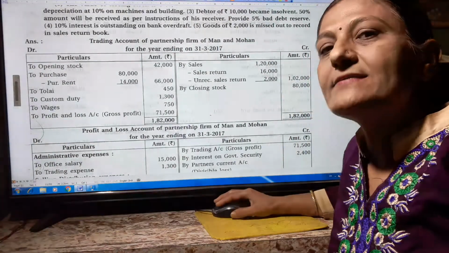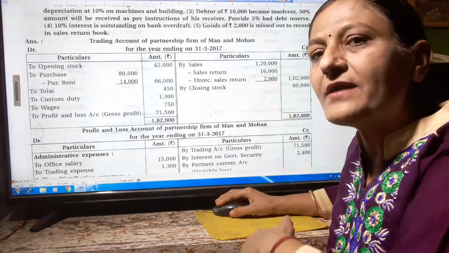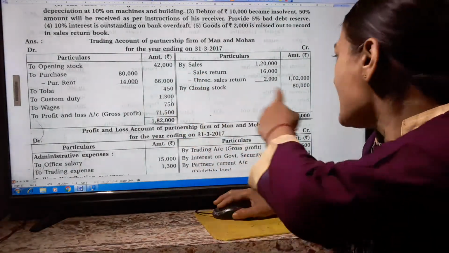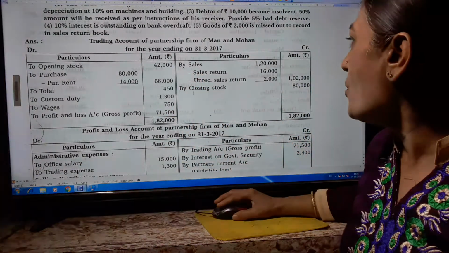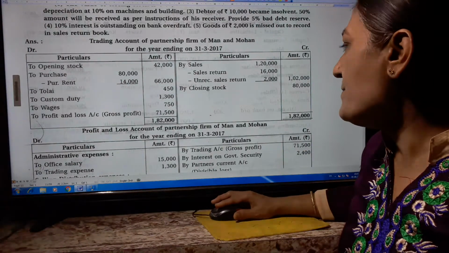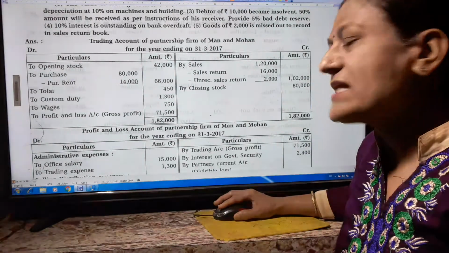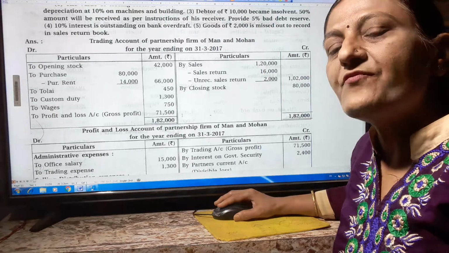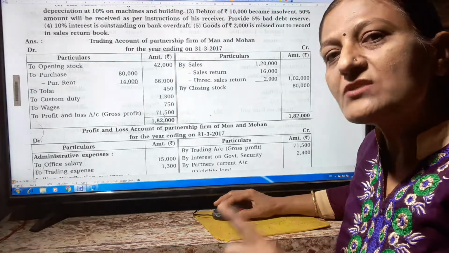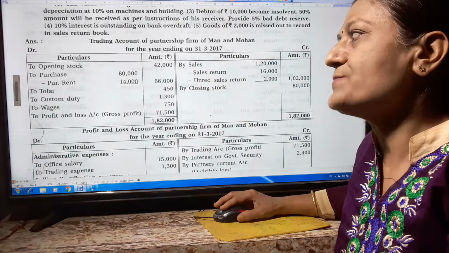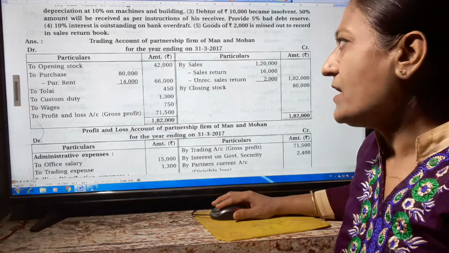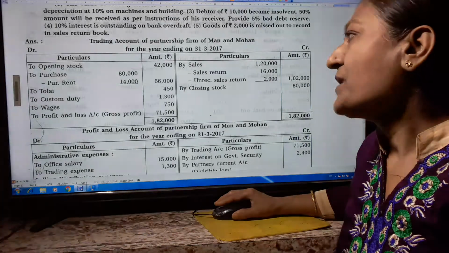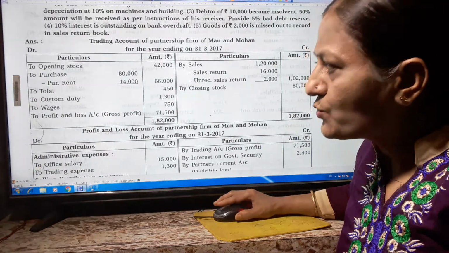Now the credit side is greater than the debit side. So we have to add all the debit items and subtract from the credit total. So 1,82,000 minus the debit total, then we find the difference amount 71,500. So this 71,500 is the gross profit, and this gross profit we have to transfer into the profit and loss account. This way our trading account is over, and the total of the trading account is 1,82,000.